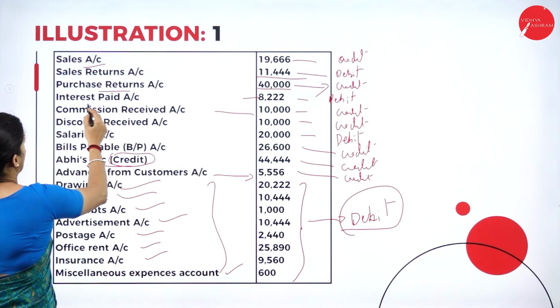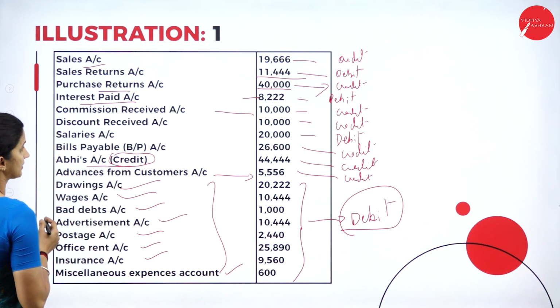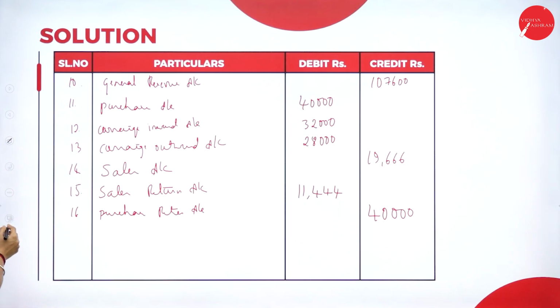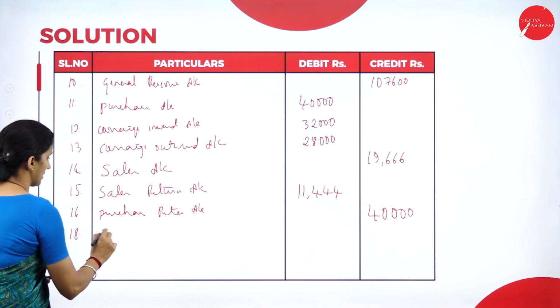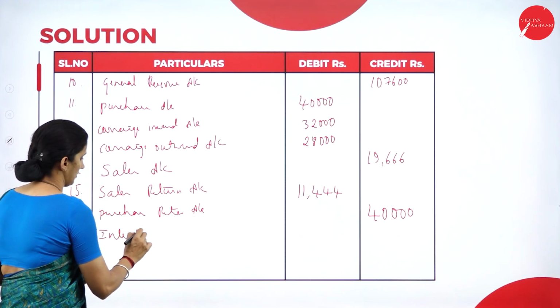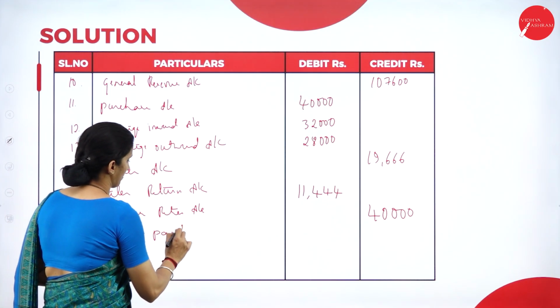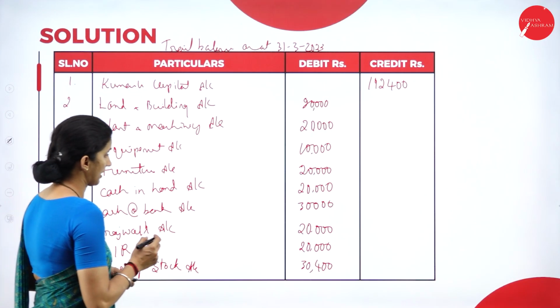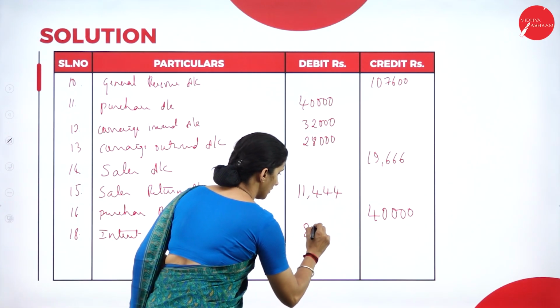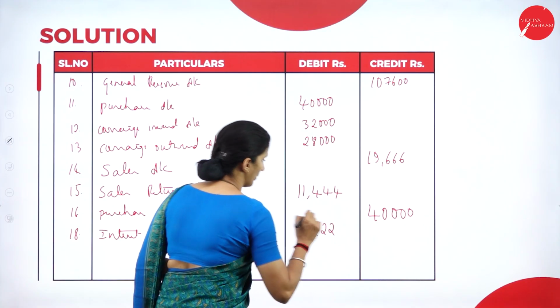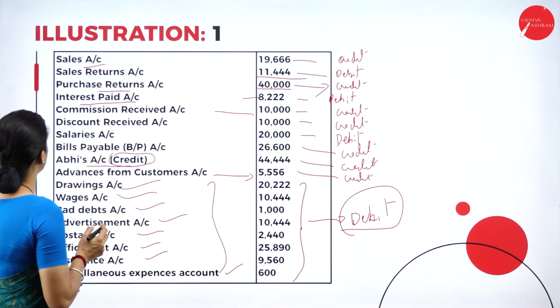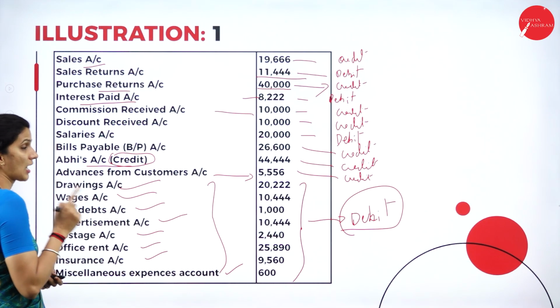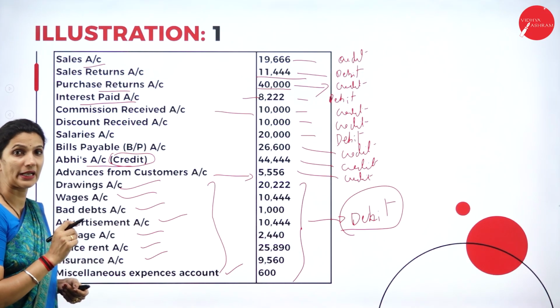Then we have interest paid account, 8,222. Interest paid is an expense, so it goes on the debit side.